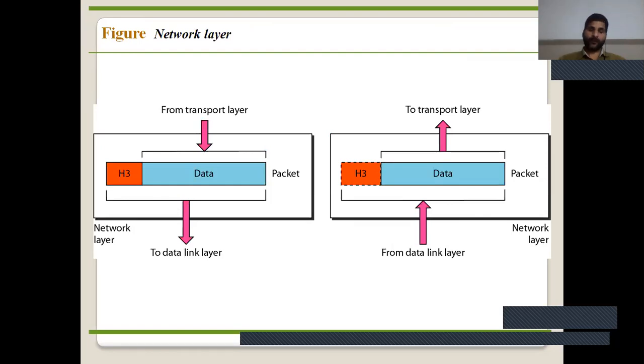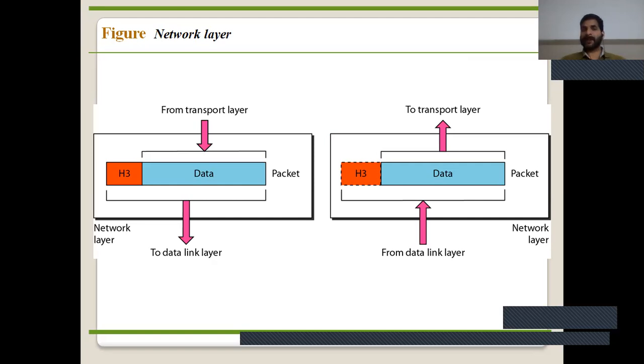Now next is the network layer. The network layer is the third layer of the OSI model, and it is responsible for source to destination delivery of packets, possibly across multiple networks. In the network layer, we discuss two types of addressing: logical addressing and physical addressing. Sorry, logical addressing.